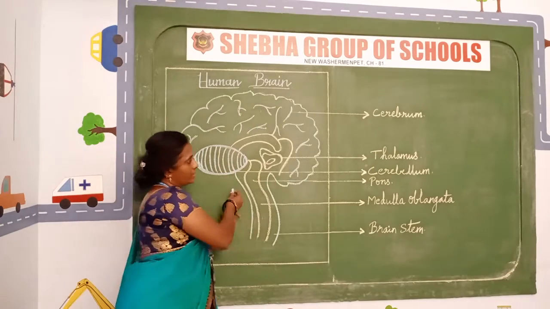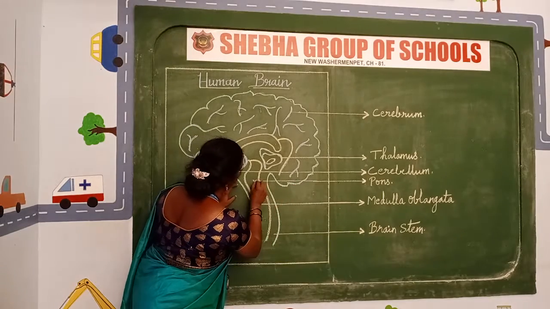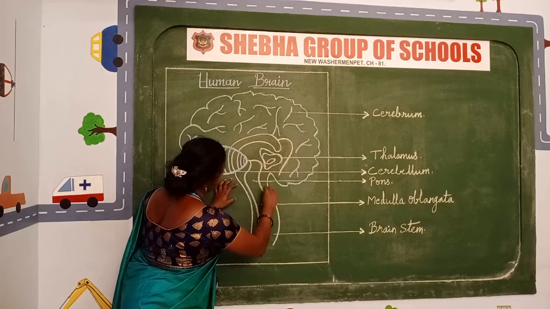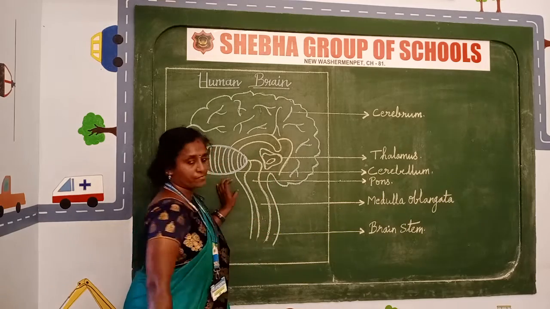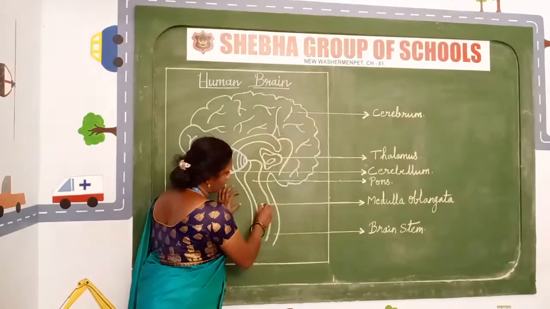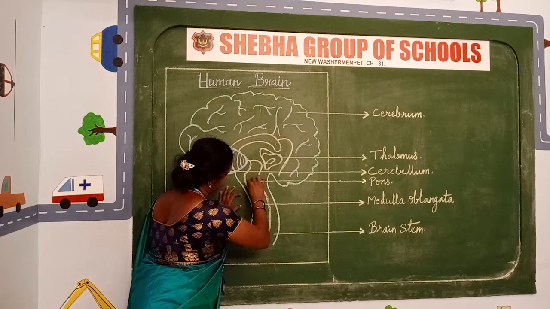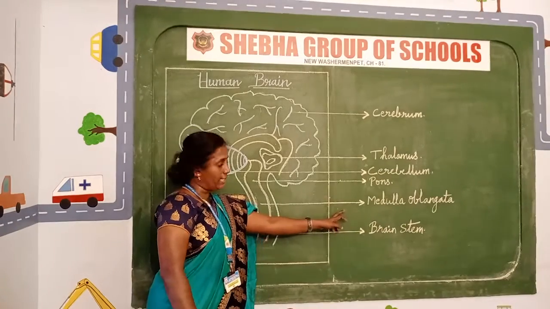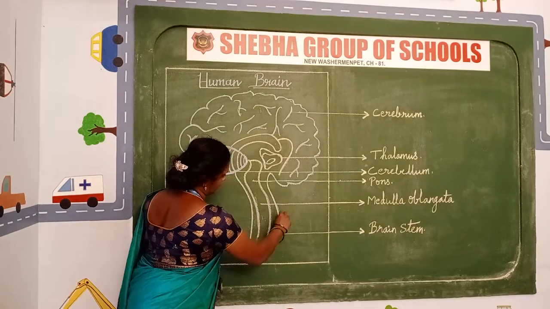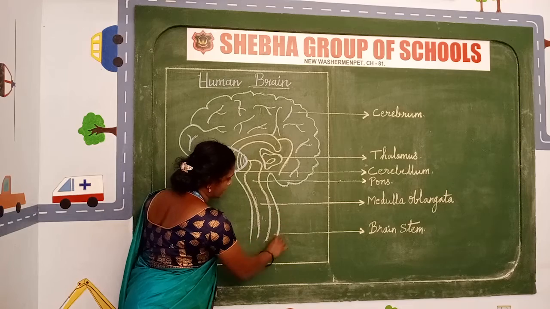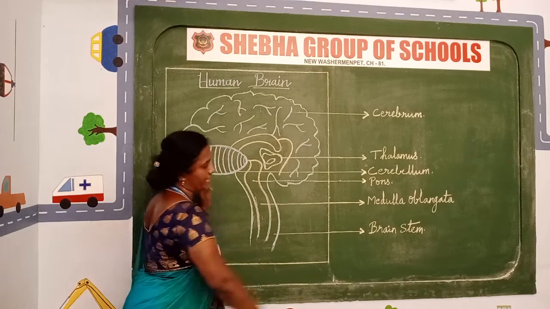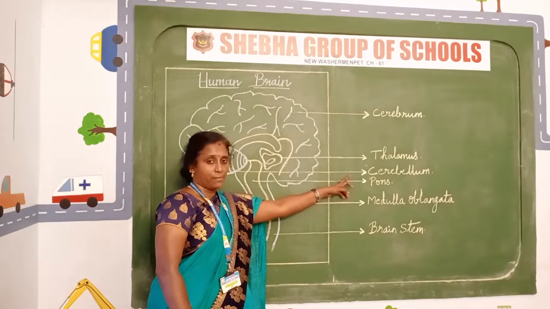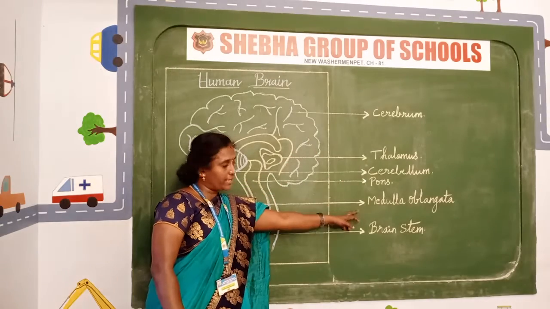Then this is the pons. Where is the pons? Here it is. This stem-like part that comes lengthwise, what do we call it? Pons. Then below the pons is the medulla oblongata. That line that comes down, we call it the medulla oblongata. Then the brain stem. Stem means தண்டு. This we call the brain stem. Okay, children. What are the parts here? Cerebrum, thalamus, cerebellum, pons, medulla oblongata, brain stem.